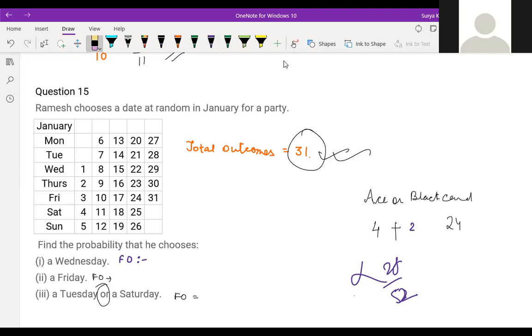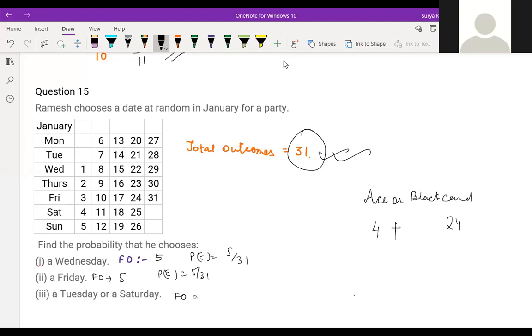But in this case, you can add blindly, because all the days are different. So Wednesday, there are 5 days, so the probability of the event is 5 by 31. Friday is again 5 days, so the probability of the event is 5 by 31.